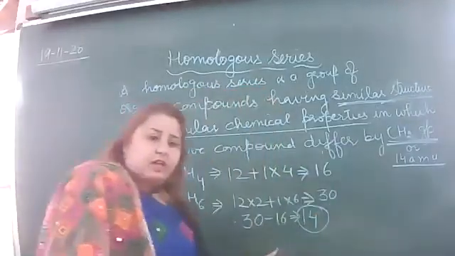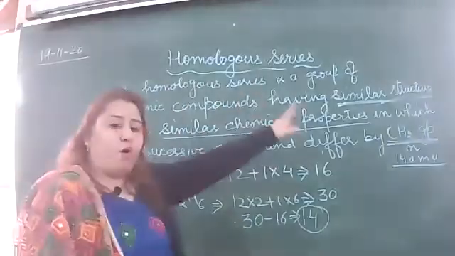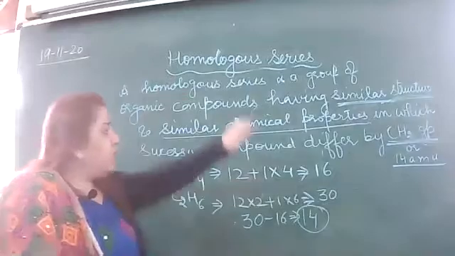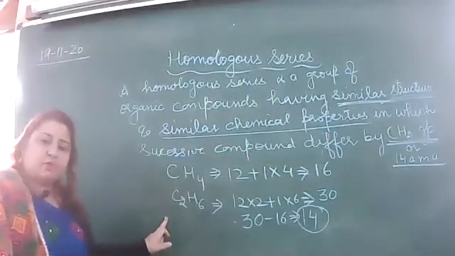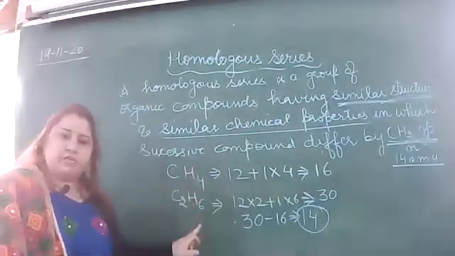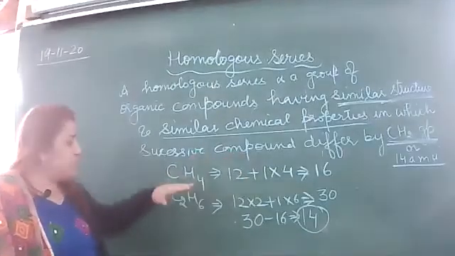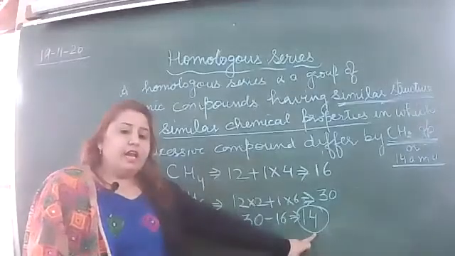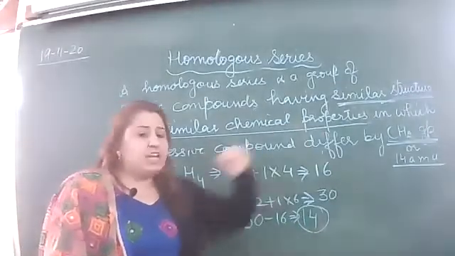What I had written: a homologous series is a group of organic compounds, meaning an arrangement of compounds in a sequence having similar structure, alkanes with single bond structure, and similar chemical properties. All are following the same properties, but successive compounds, first then second, differ by 14 AMU, that is 14 U, or CH2 group.